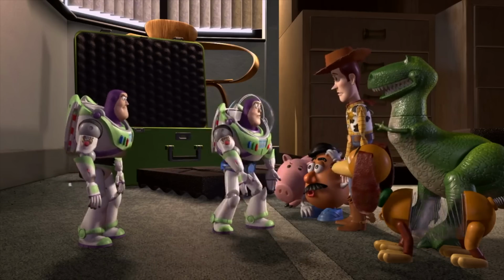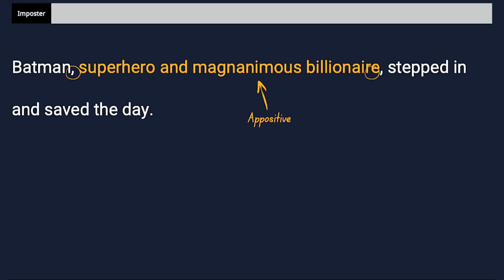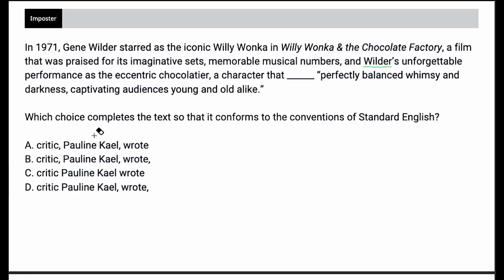Don't let this imposter fool you! It looks like an appositive, but it is not. And the way to test is to get rid of the information between the commas. So going back to Batman, we could say Batman stepped in and saved the day, no problem. But if we said Wilder's unforgettable performance as the eccentric chocolatier, a character that critic wrote, and then we go with the quote, we're going to be wondering which critic. We don't know. So this is actually essential information, which means it is not an appositive. We have to have this name because otherwise we're going to be asking ourselves which critic.